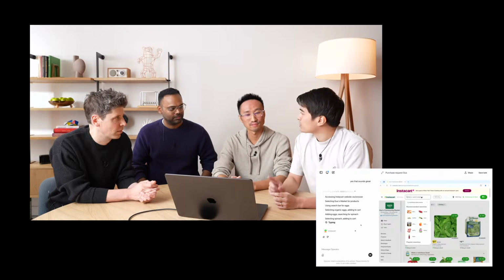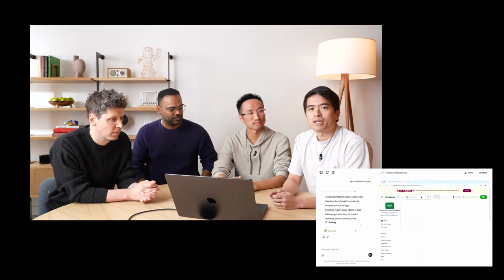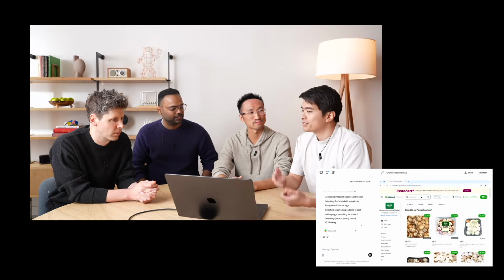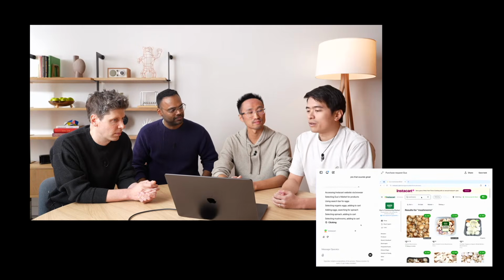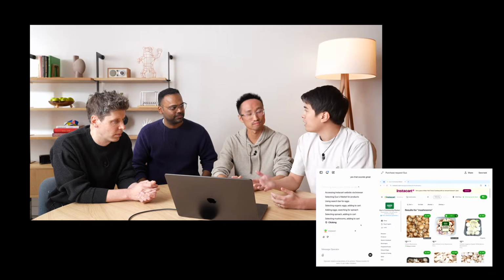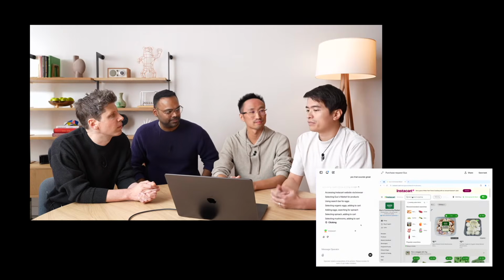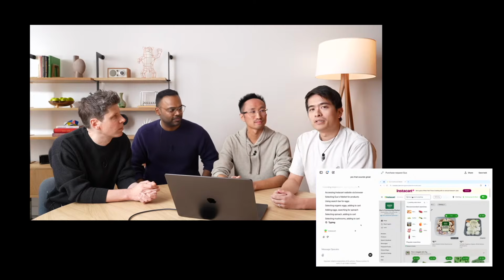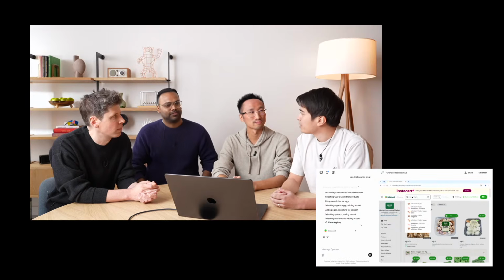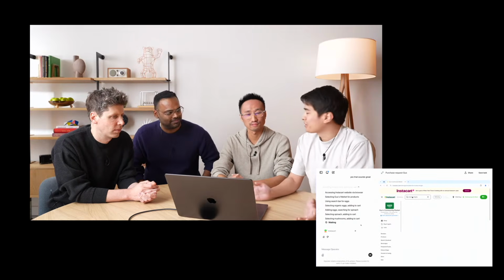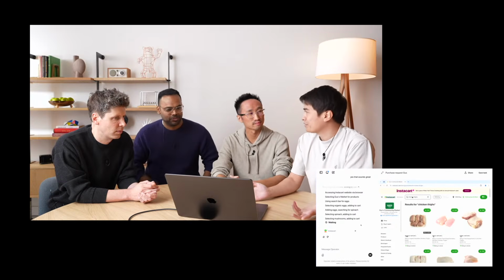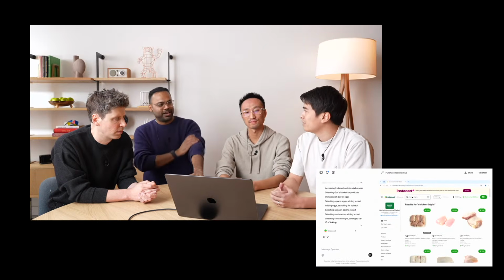Before, if you wanted to build something like Operator without CUA, you'd need to use some specialized APIs. For example, if you wanted your model to buy stuff from Instacart, you'd need to figure out if Instacart had an API. You'd need to figure out if that API had all the functions that it needed, and you'd need to give your model the specs of that API. But if your site, like most other websites, did not have an API, then you're out of luck. So this is just using screenshots, no API, nothing?